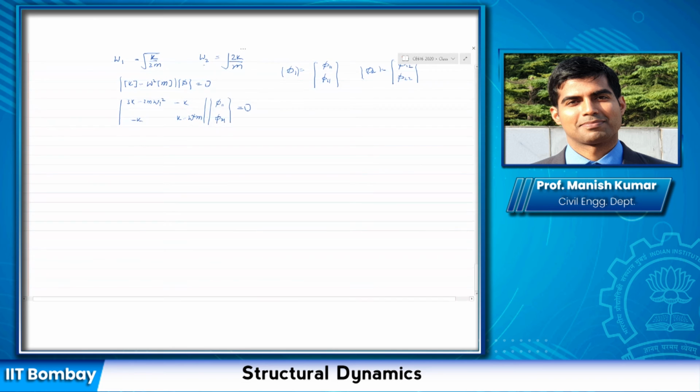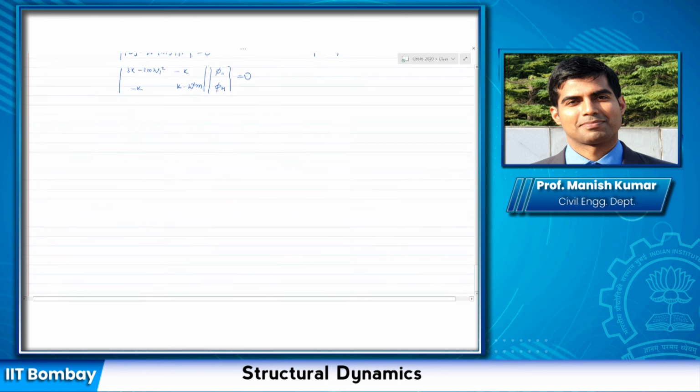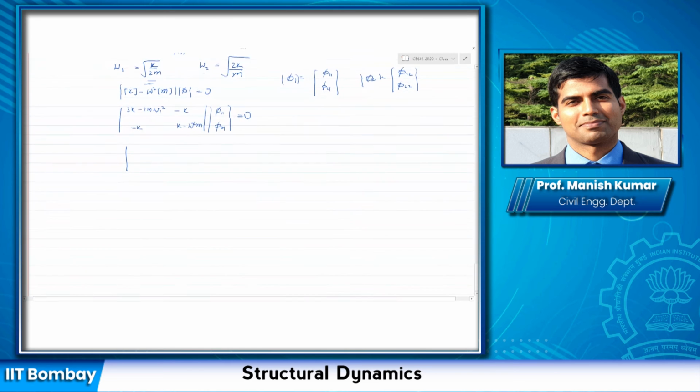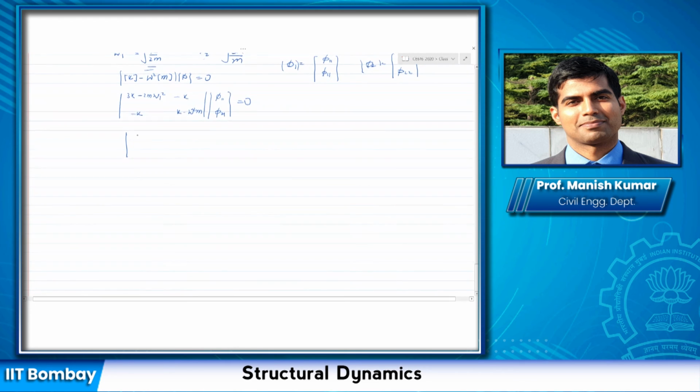If I substitute the value of omega 1 square as k by 2m, I can write this as 2k minus k, and this would be k by 2, times phi 1 1, phi 2 1.